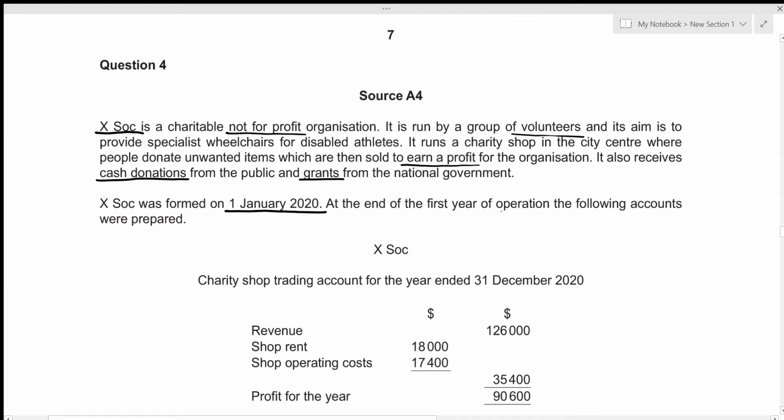So whatever accounts we are given and told to prepare, we are preparing for the first year of X Society. We are given the shop trading account for the year ended 31st December 2020. The main source of income for the charity shop is obviously going to be revenue, and the expenses for that shop are the shop rent and shop operating costs. We can see that the expenses are quite low compared to the revenue. So the charity shop was able to generate a profit of 90,600 for their first year. Let's have a look at the further information.